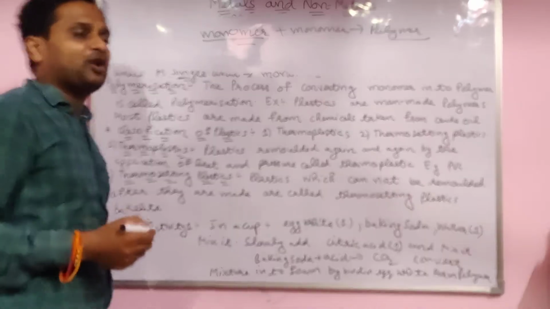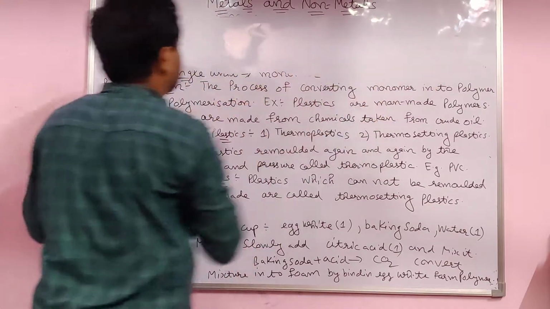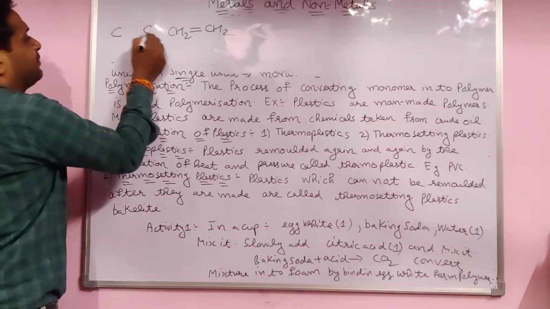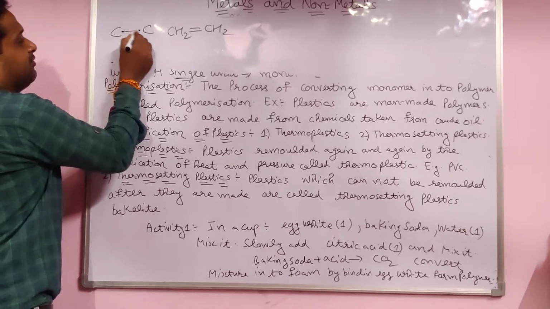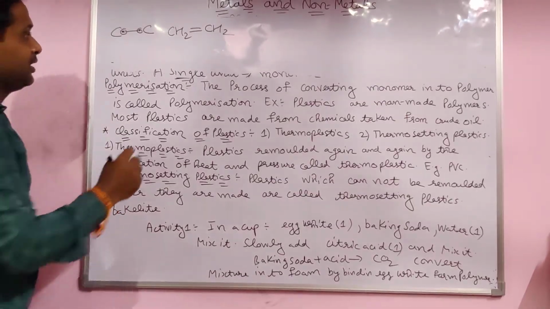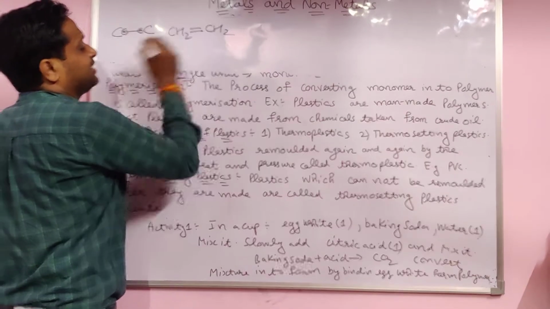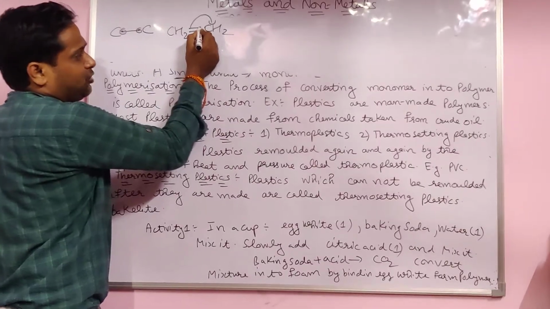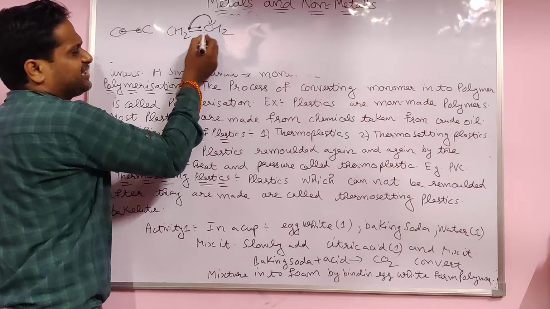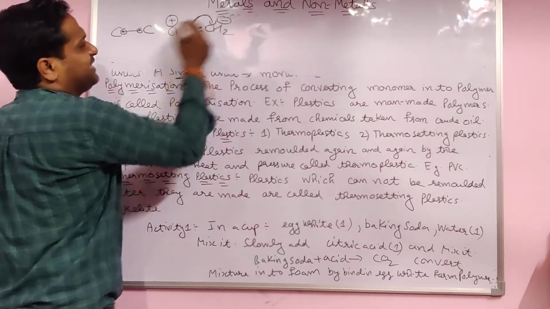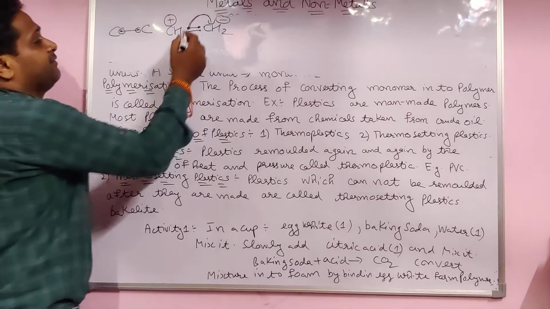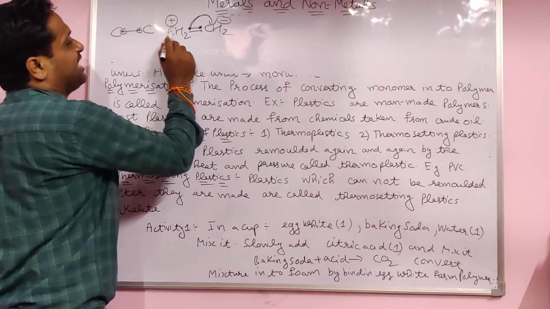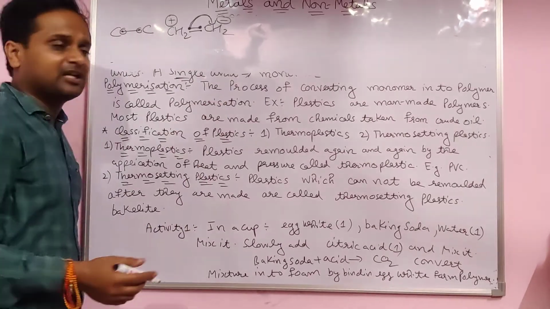I already gave one example, polyethylene, from ethene. You already know carbon: one bond is made from two electrons, and here the double bond has four electrons. If you shift this electron to one side, one carbon has the electron and the other becomes positive, so a positive charge and a negative charge come.